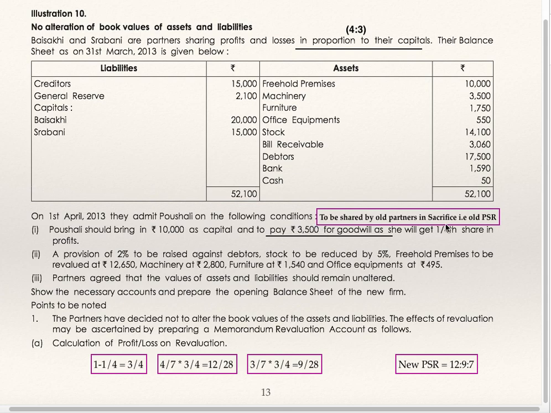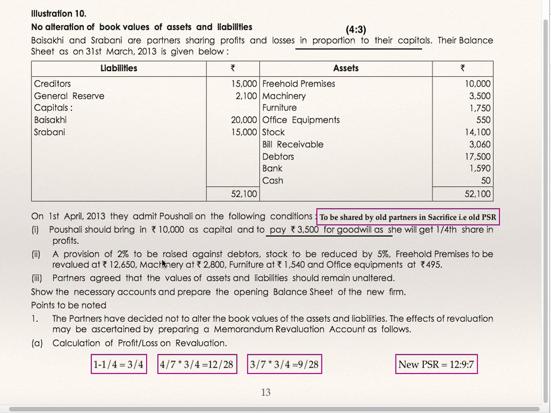The remaining share 3/4 is shared by the old partners in old profit sharing ratio. Then your sacrifice ratio and old profit sharing ratio are the same, and this goodwill will be shared by old partners in their sacrifice ratio, that is old profit sharing ratio, 4:3. In this case, sacrifice ratio and old profit sharing ratio are the same, 4:3.